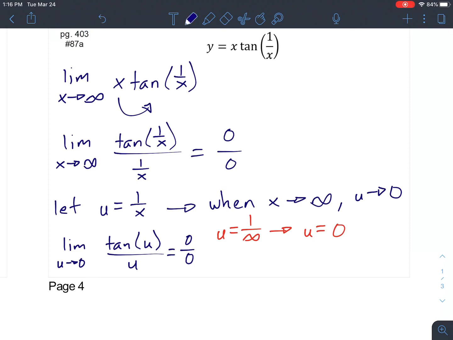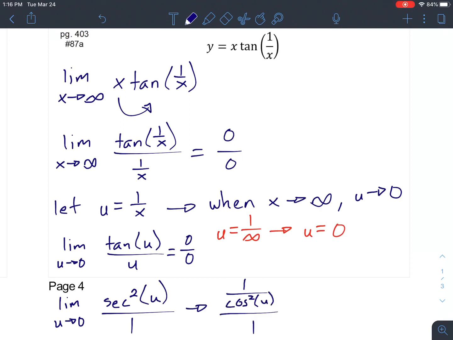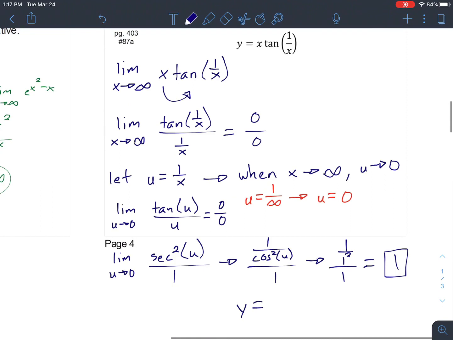So now when we do L'Hopital's, limit as u goes to 0, derivative of tangent is secant squared. Down at the bottom, the derivative of u is 1. Now when we put in 0, well, secant squared, that's 1 over cosine squared. And then we can put in 0, and we see that we're going to get 1 over 1 squared all over 1. And we find the value is 1. So that means that our horizontal asymptote was going to be located at y equals 1.